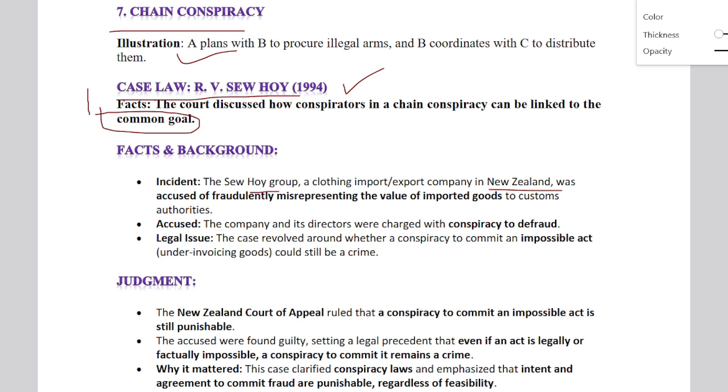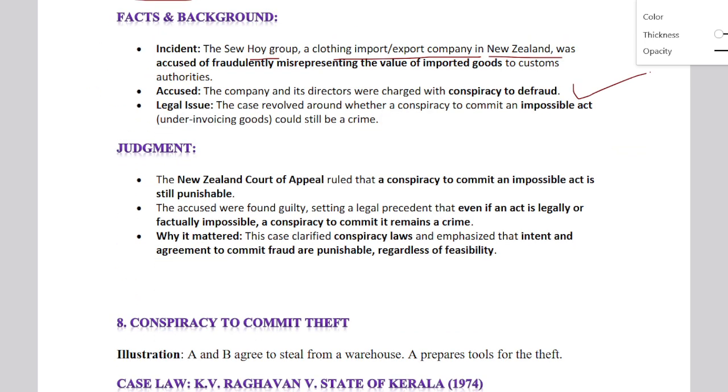The Hay Group, a clothing import and export company, was accused of fraudulently misrepresenting the value of imported goods, and the customs authority accused the company, and its director was charged with conspiracy to defraud. The legal issue was whether conspiracy to commit an impossible act, such as invoicing goods, is still a crime. The judgment was that the New Zealand court upheld the rule that conspiracy to commit an impossible act is still punishable.